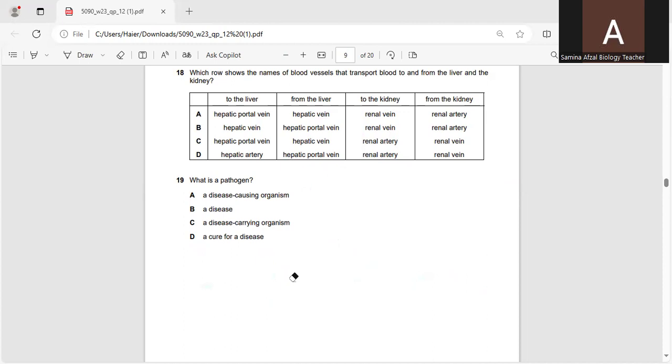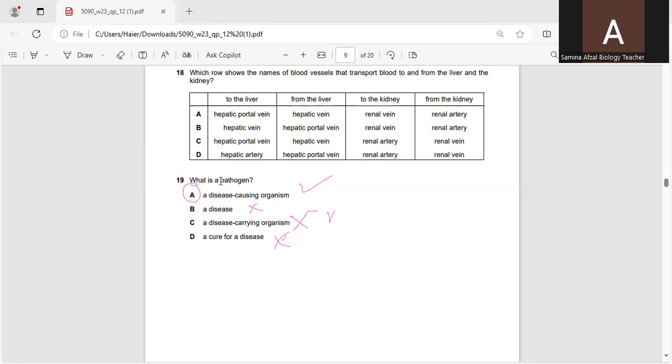Any organism which is causing the disease can be a pathogen. A disease carrying organism would be a vector. A cure for a disease is not correct. Only a disease causing organism or agent is called a pathogen. So option A is the correct option.